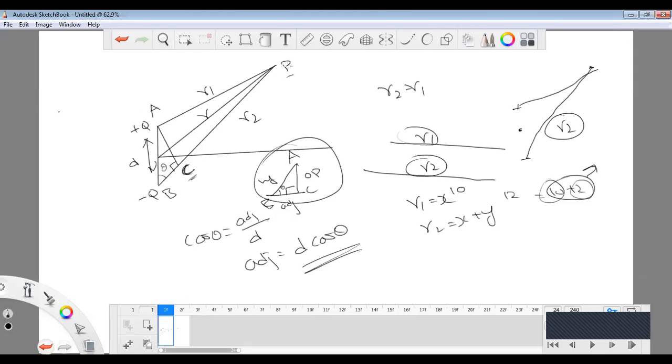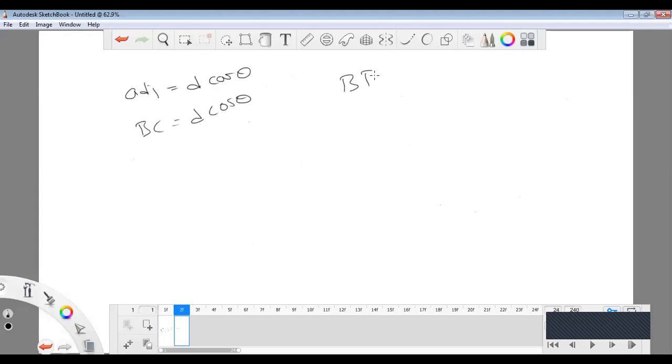From C to P is completely parallel to A to P, so this R1 value is equal to C to P, and the additional value is nothing but B to C. So B to P is equal to B to C plus C to P.